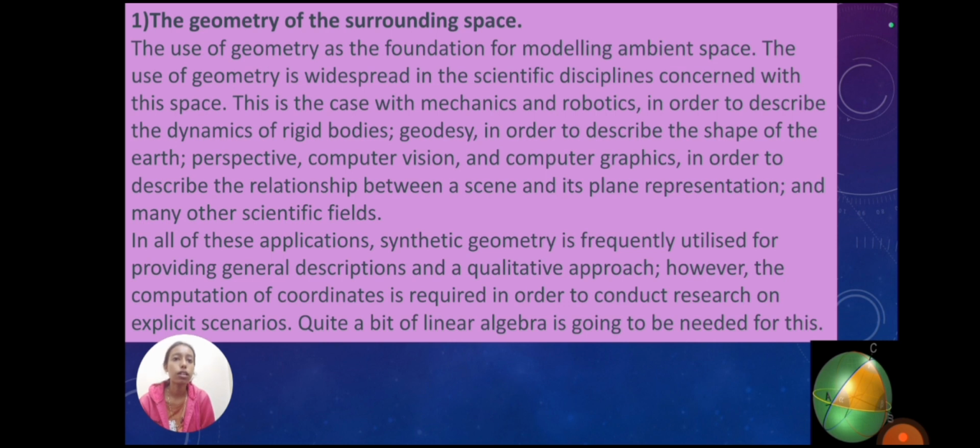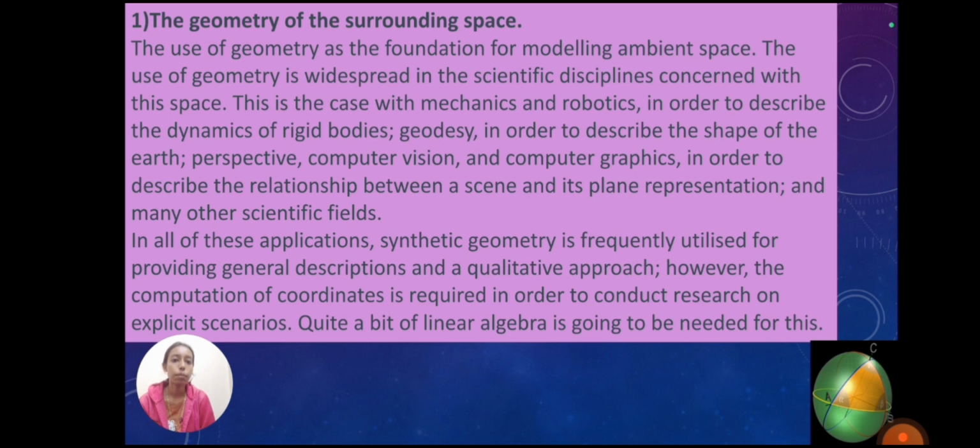First one, the geometry of the surrounding space. The use of geometry as the foundation for modeling ambient space is widespread in scientific disciplines concerned with this space. This is the case with mechanics and robotics in order to describe the dynamics of rigid bodies, geodesy in order to describe the shape of the earth, perspective, computer vision and computer graphics in order to describe the relationship between a scene and its plane representation, and many other scientific fields.